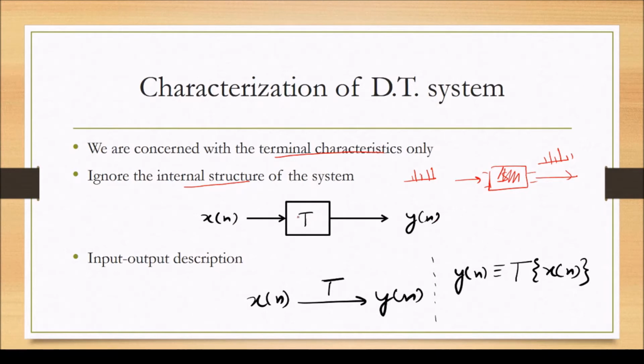This transformation is denoted by T. It can be seen as an operator which transforms x[n] by application of the T transformation. So the input output description can be mathematically shown like this: x[n] fed into the system is transformed into y[n] by an operator T.